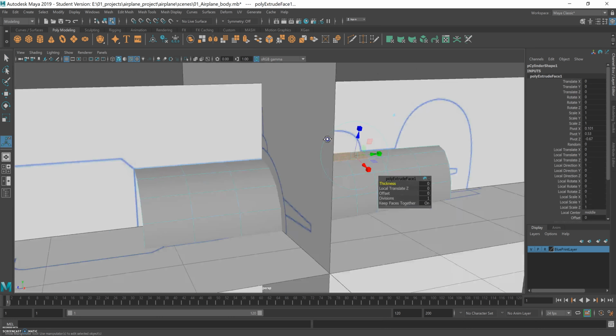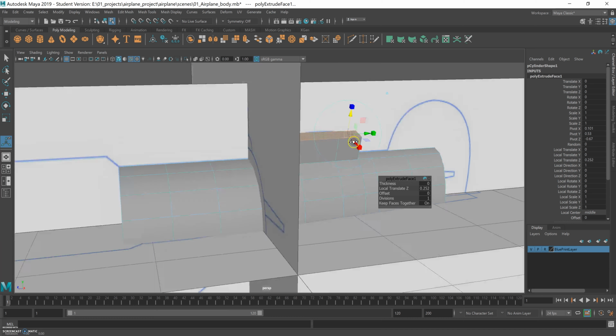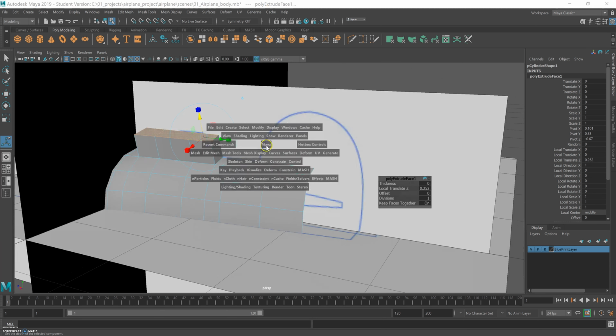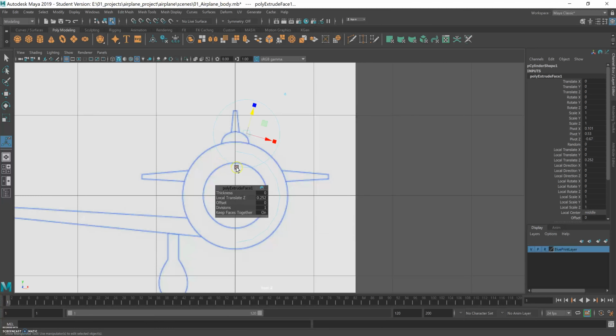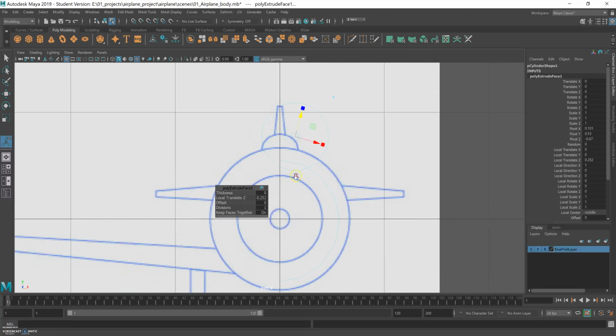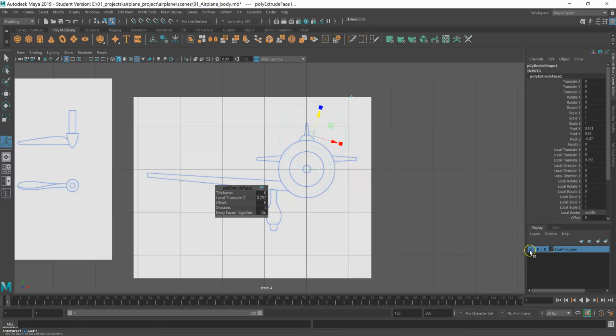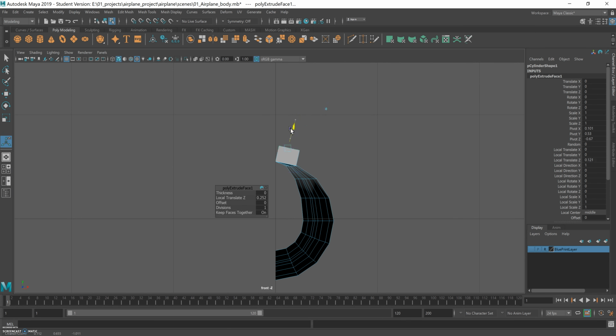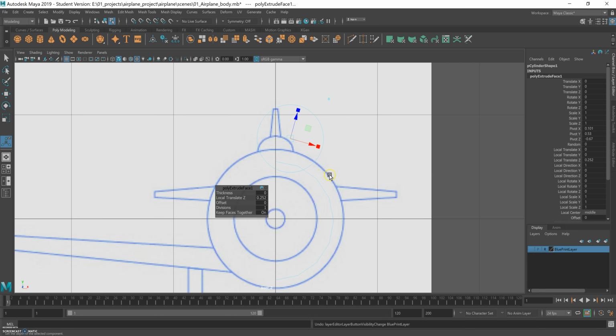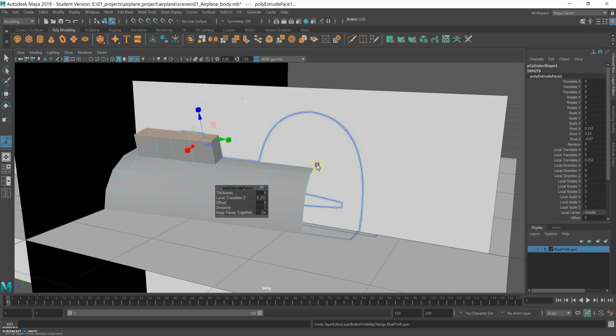So I'm extruding it after selecting the faces. As you can see, it's extruding it to the side, so that's not what we want. I'm turning off the drawing so we can see what we're doing now, and I want it to go up, but not in this direction. So I want it to go up straight, so I'll do it again.